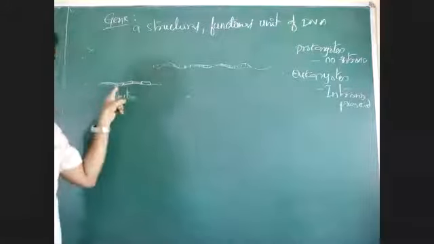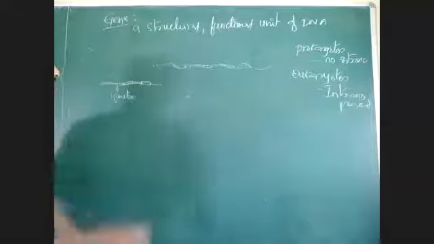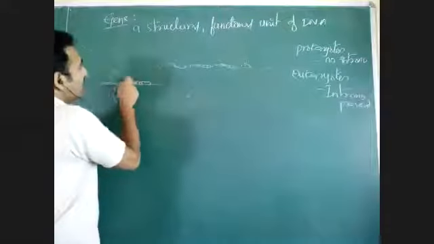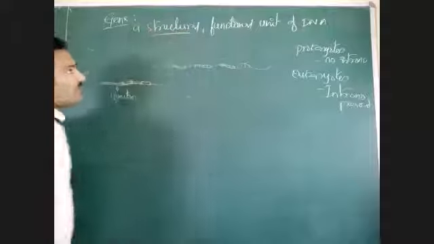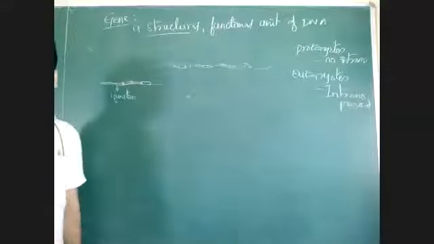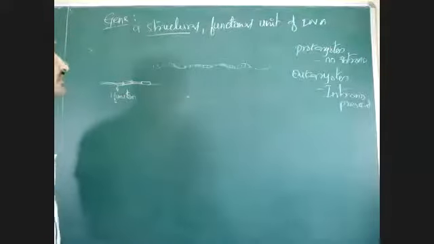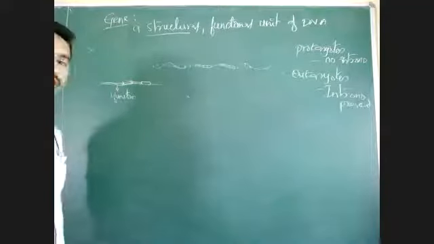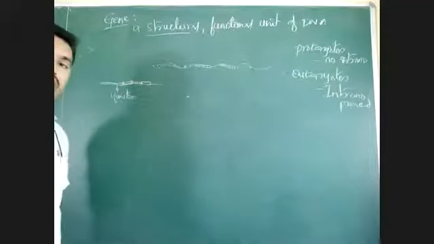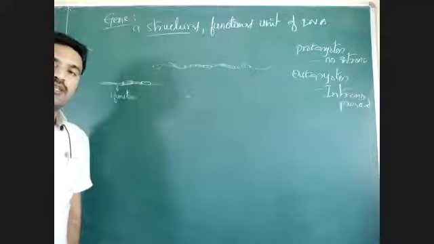That gene will express into one character; that is the function of this gene. And as DNA is formed by many genes, it is called the structural unit of DNA. Genes are the structural and functional unit of DNA, because many genes are present on DNA and the genes are responsible for the main function, the expression of the characters by the DNA.